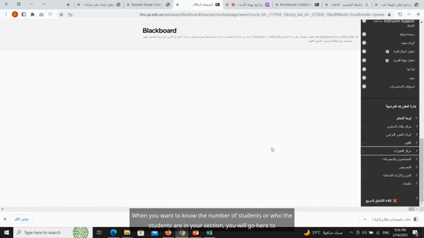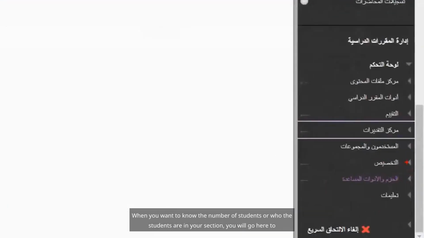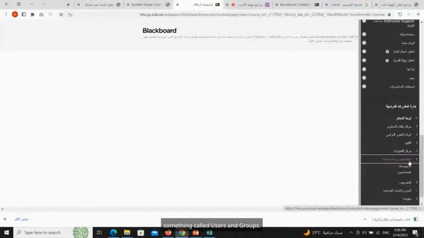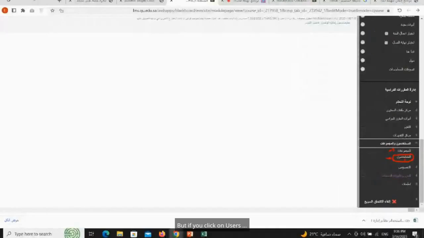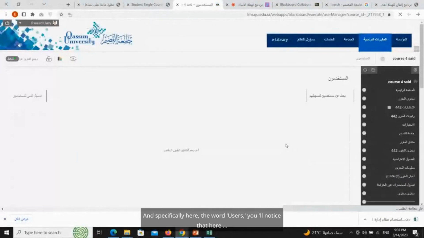It's very simple. When you want to know the number of students or who the students are in your section, you will go here to something called users and groups. When you open users and groups, you will see something called users. The groups have a different function, but we won't discuss that today. But if you click on users, specifically the word users, you'll notice that here